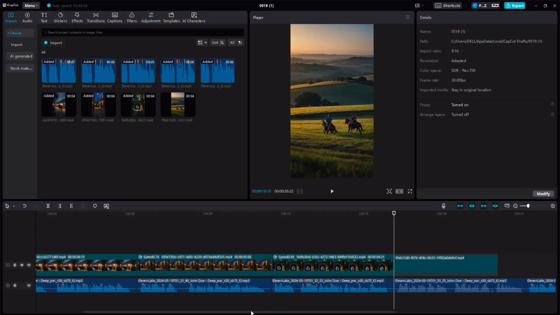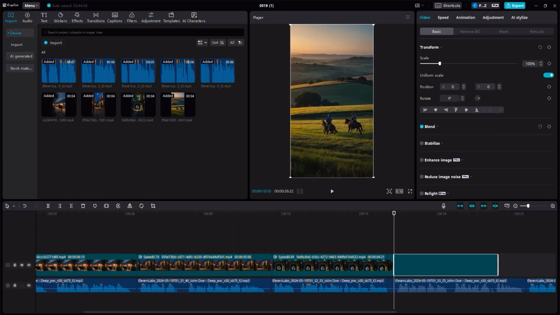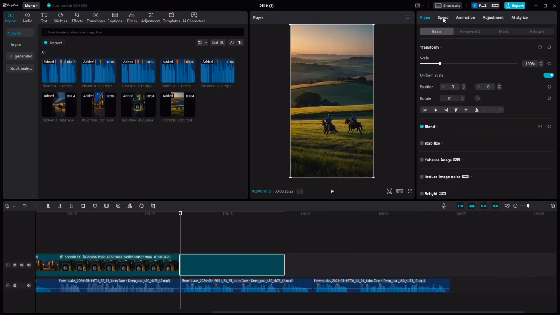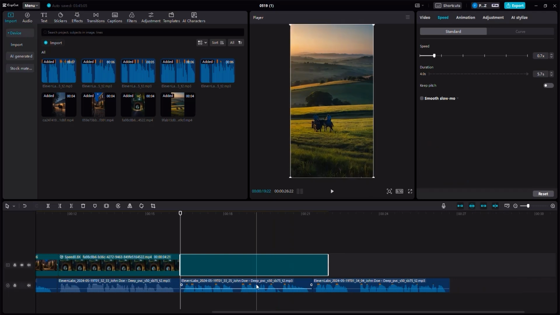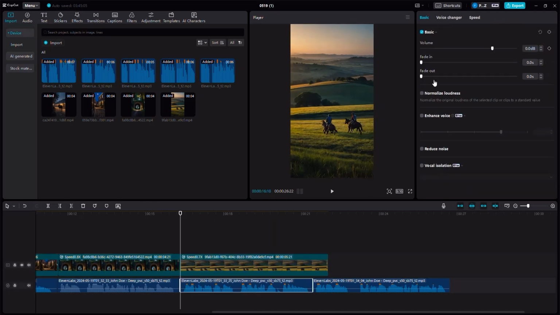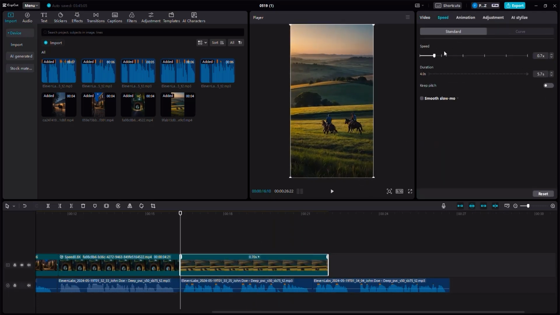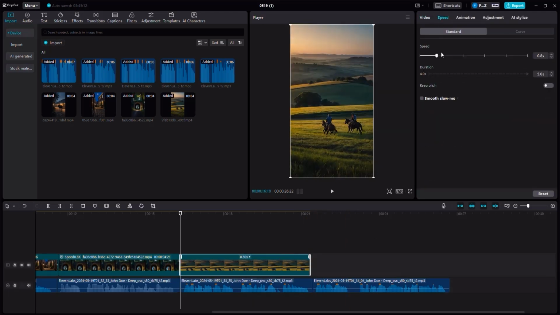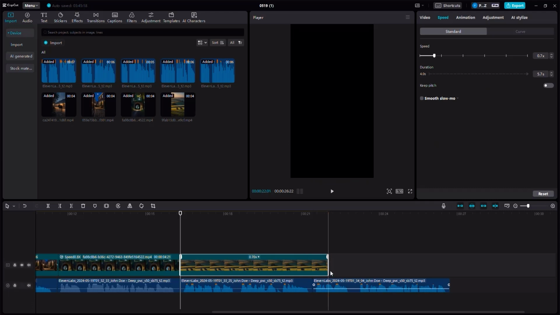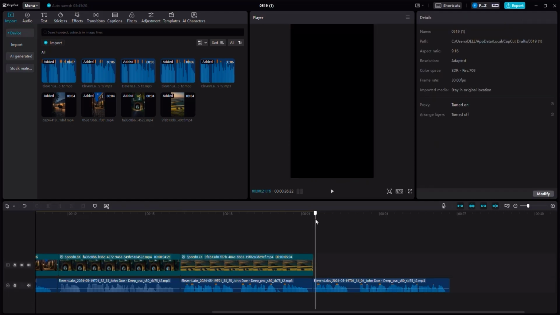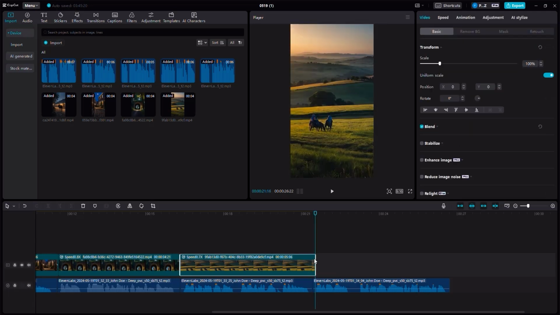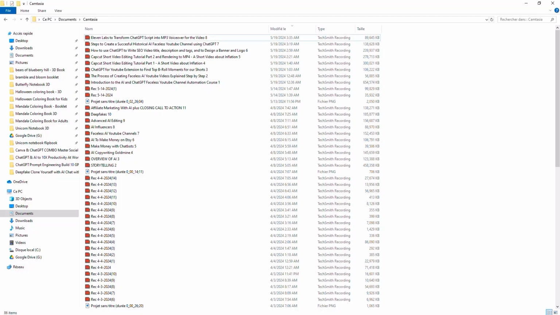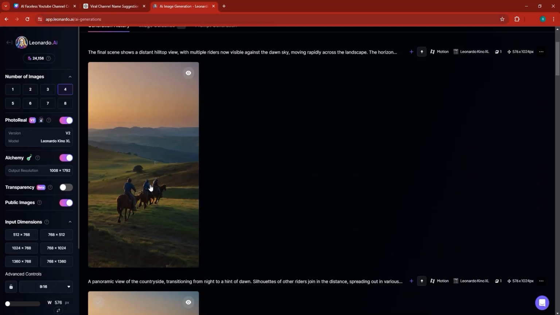There you go. And basically what I can do is click here on the speed option, reduce the speed. I'm going to click, well, actually, let me go again, go to speed. I can actually increase it a tiny bit. Let's see. Well, I need to actually decrease it a bit more. Decrease a bit, crop to fit with the audio, and finally we have the final scene. Right. First of all, let me just put this like this, and then we have the final scene, which is this scene at the top.